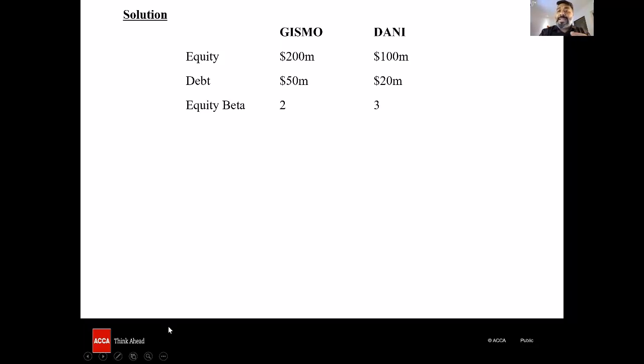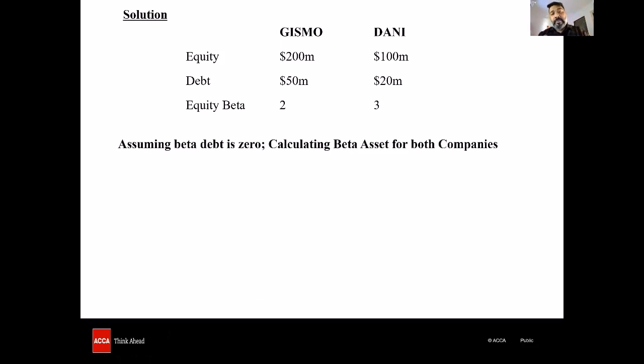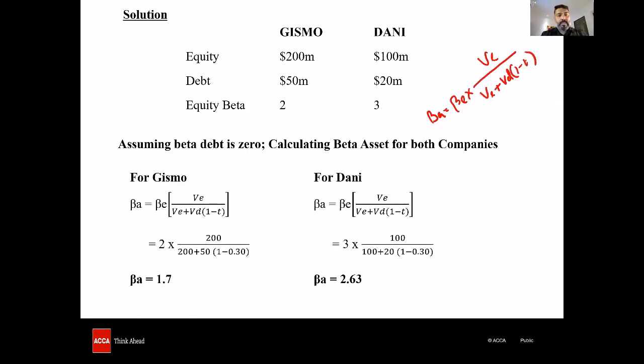Assuming that debt is risk-free, we are going ahead to calculate the beta asset for both the companies, beta asset for Gizmo and Danny. How do we arrive at the beta asset? Beta asset is equal to beta equity into value of equity divided by value of equity plus value of debt into 1 minus tax. So we get that beta asset is 1.7 for Gizmo, and for Danny we get it as 2.63.